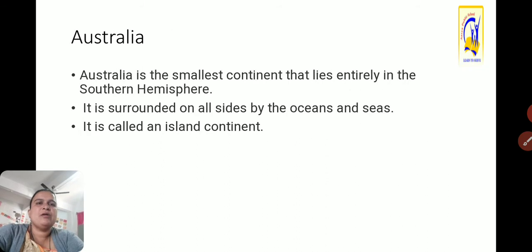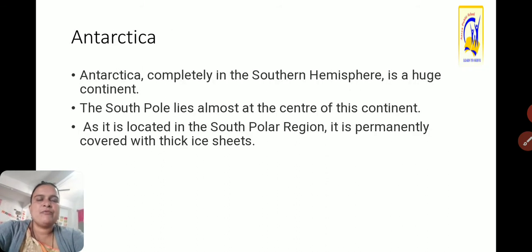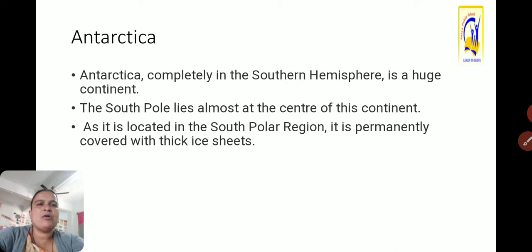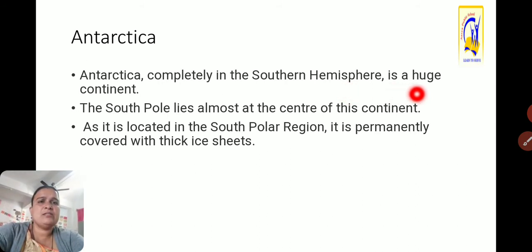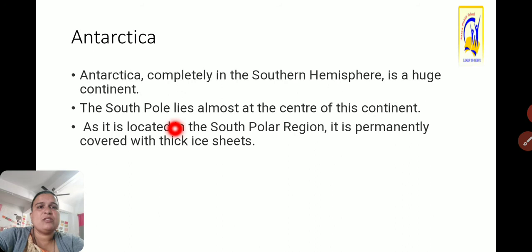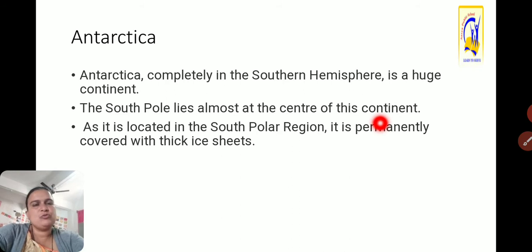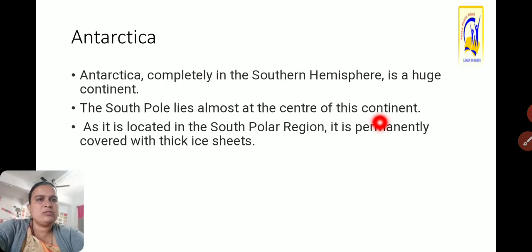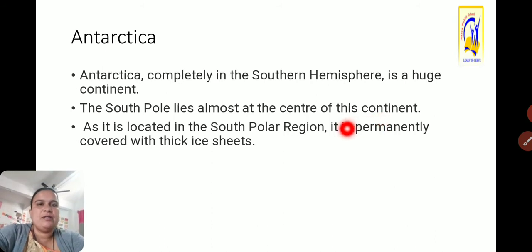With this we can move towards the Antarctica continent. The Antarctica continent lies completely in the southern hemisphere, as well as it is located at the South Pole, and it is a huge continent. The South Pole lies almost at the center of this continent, means there are two poles on Earth, the North Pole and the South Pole, and the South Pole is at the center of this continent.